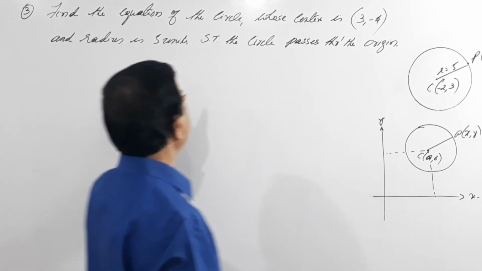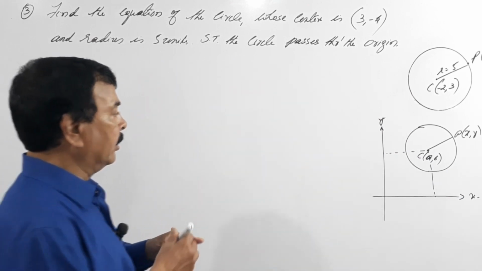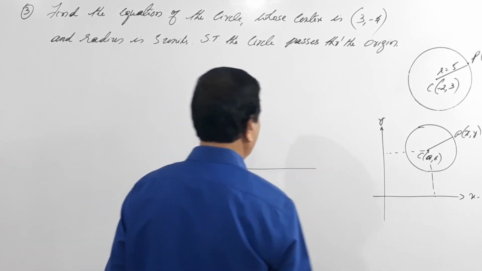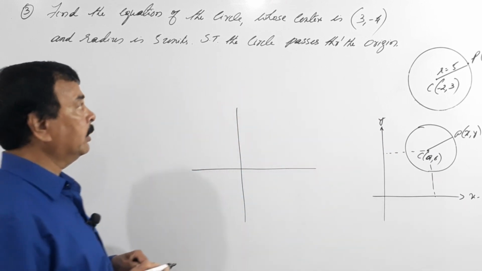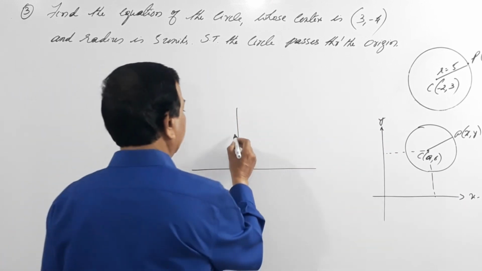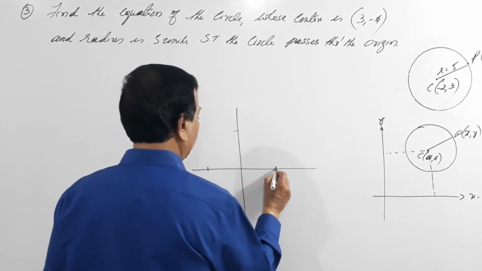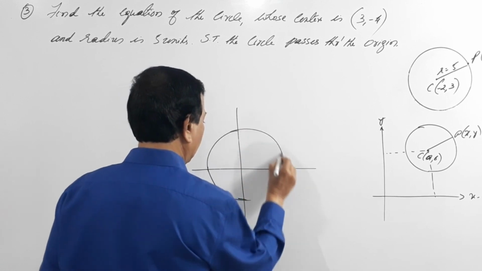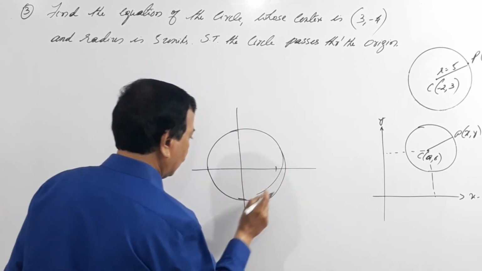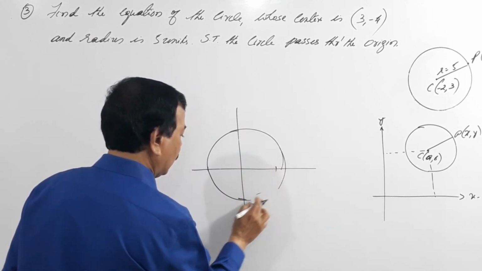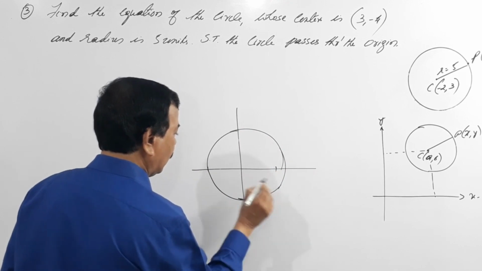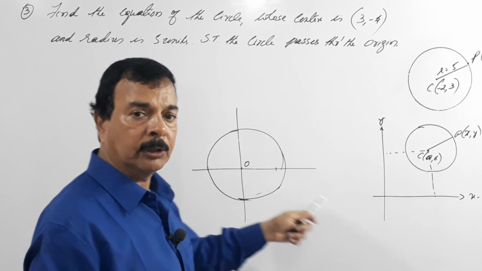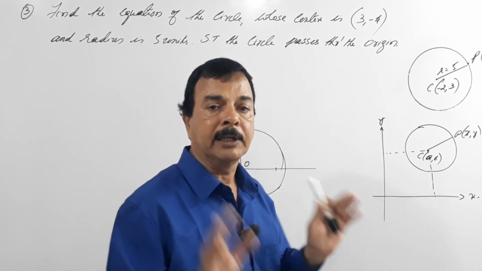But in this case, he says you have to show that the circle passes through the origin. It means the axes pass through the coordinate points and the center of the circle.